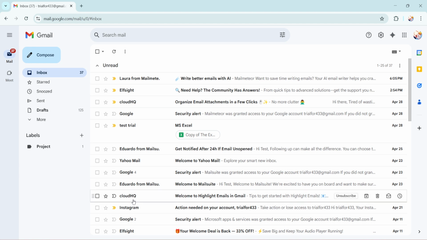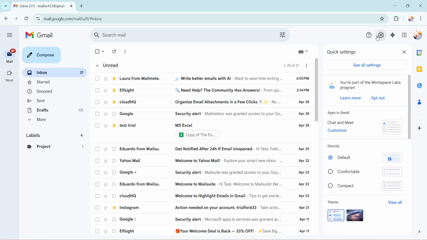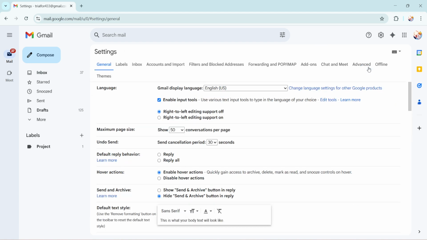To begin, open up Gmail in your preferred web browser and head straight to the main inbox page. Here, you'll want to locate the settings icon. It looks like a little gear in the upper right hand corner of the screen. Go ahead and click on it. This will reveal a drop down menu, and from here you need to select the option that says See All Settings. This path will take you directly into the detailed settings of your Gmail account.